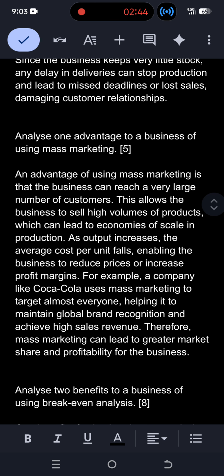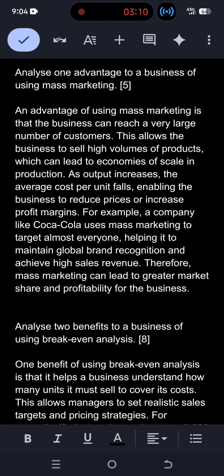Next question is for the 5 marks: analyze one advantage to a business of using mass marketing. So, the advantage of using mass marketing is that business can reach a very large number of customers. So this will allow the business to sell high volumes of products, which can lead to economies of scale in production. So as output increases, the average cost per unit falls, enabling the business to reduce prices or increase profit margins. For example, a company like Coca-Cola uses mass marketing to target almost everyone, and therefore mass marketing can lead to greater market share and profitability for the business.